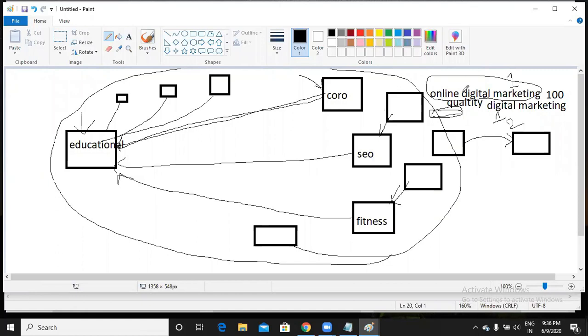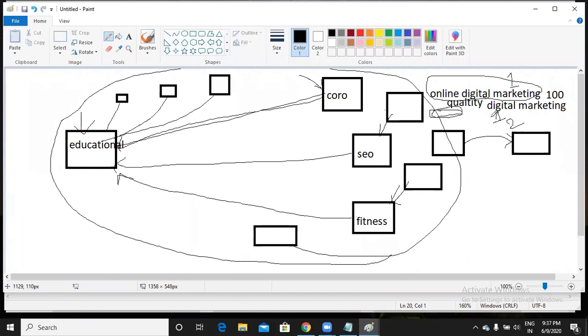If one person comes to Chitra's website from the keyword online digital marketing and is redirected to Akanksha, it is calculated as only 1. If 100 people are redirected, it is still calculated as only 1. So in such a way, try to get a backlink from websites which have multiple organic keywords. This also comes under quality. Google will calculate these kinds of things.